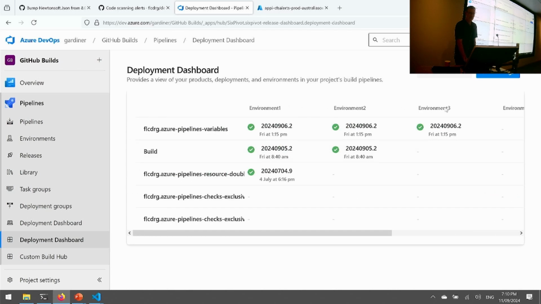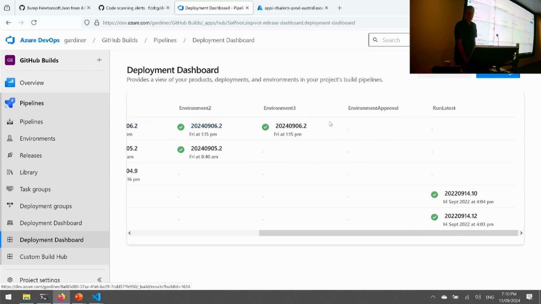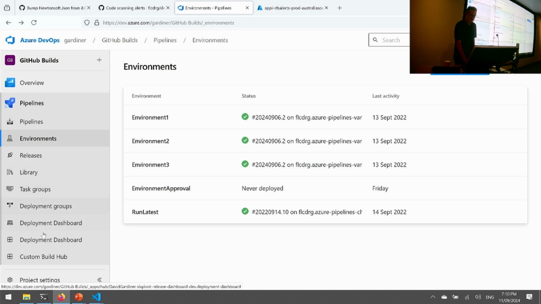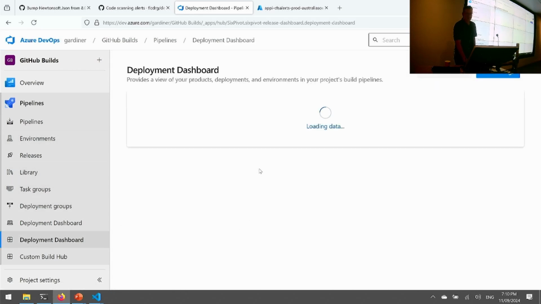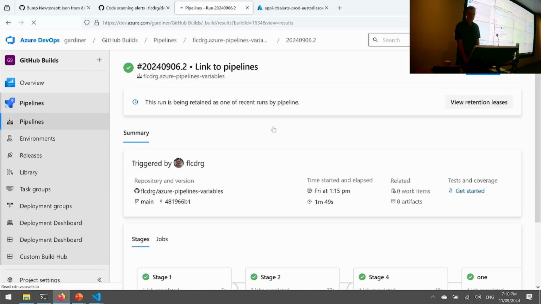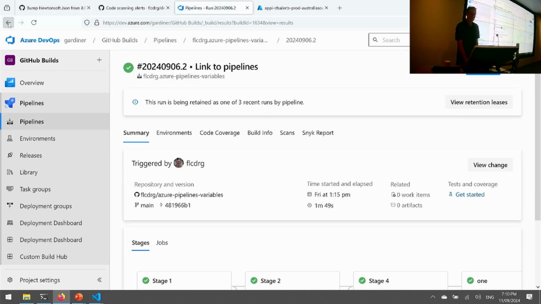We've got our environments here. We've got our pipelines here. And I can see that this pipeline here has been deployed into those 3 environments. Whoops, lost my mouse. Do I go back or forward? I think I'll go back there. Don't be worried by the fact that I've got 2 here. That's just because I've got the developer version installed, so I get an extra one, but normally you just get the one. And then I can drill in and actually have a look at that deployment. There it is. There's that build.